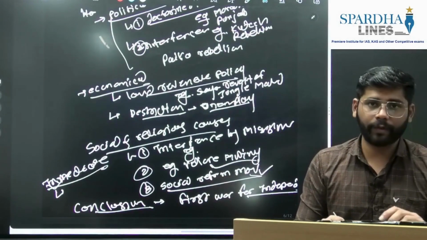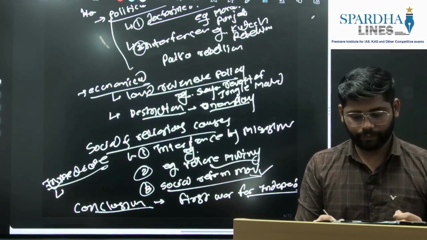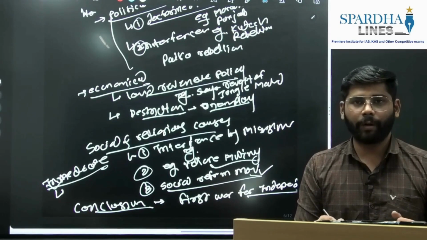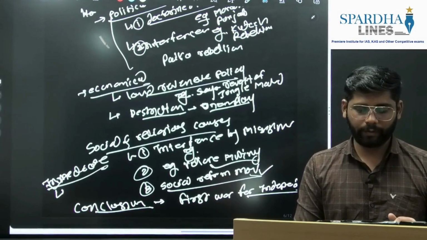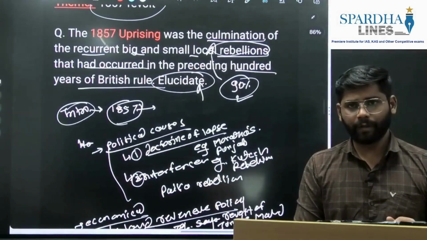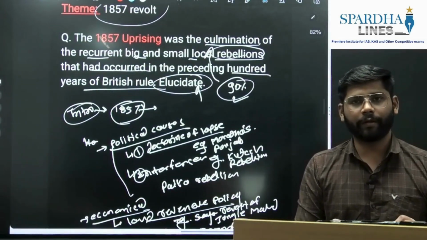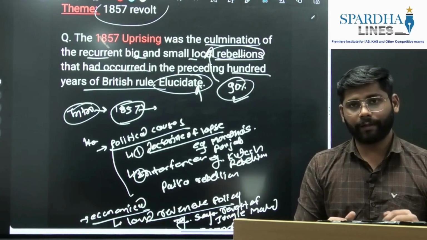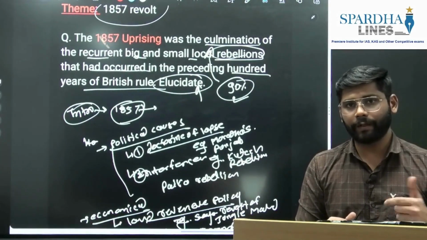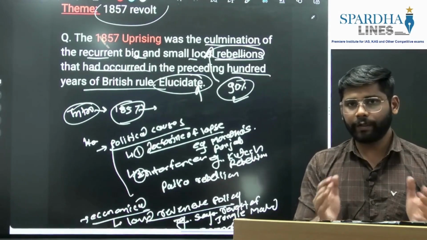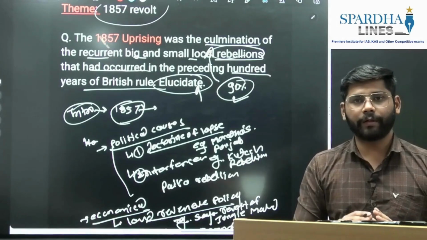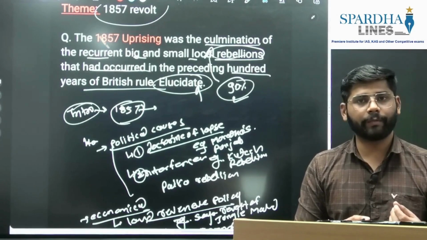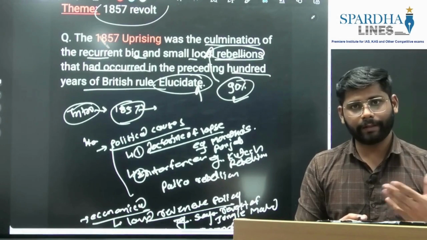So this one aspect you can include along with the other points. This way we can tackle the question based on the 1857 revolt. If they ask why the 1857 revolt was the watershed movement, you can write again the social, economic, political aspects, and you can link it to the reform policy introduced by the British after the 1857 revolt. Again, it united Indians, and it also led to the modernization of the administration and the economy of India. So this way you can tackle that question also.